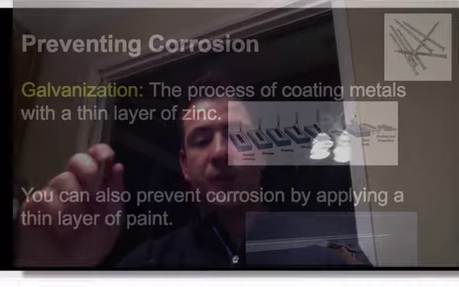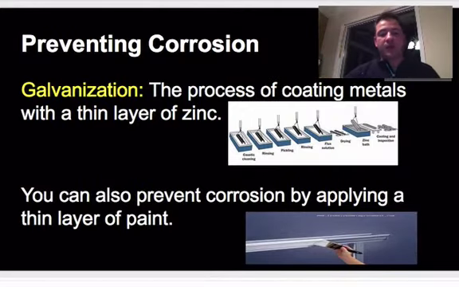So other ways you can do that, though, is you can prevent corrosion by applying a thin layer of paint. Okay, so we can paint things. So if you see posts on fences that are painted or they're very shiny metallic, well, that's because they're either covered with zinc or they've been painted, in hopes to prevent rust. But what happens if the paint chips? Well, if the paint chips off, then now the rust can be exposed and weaken the whole structure.